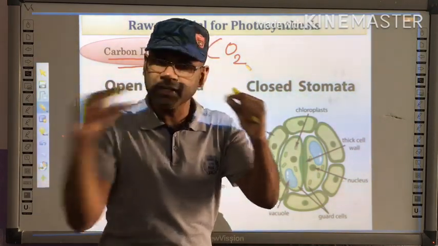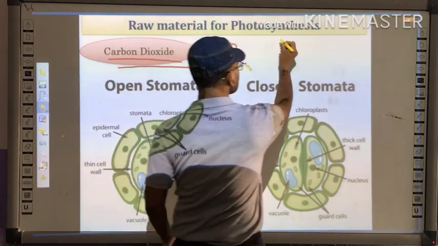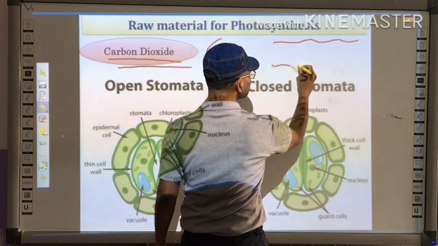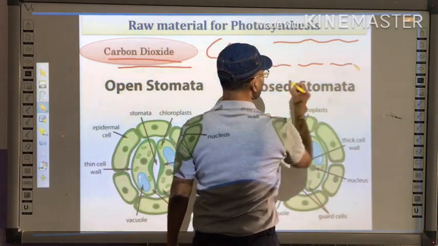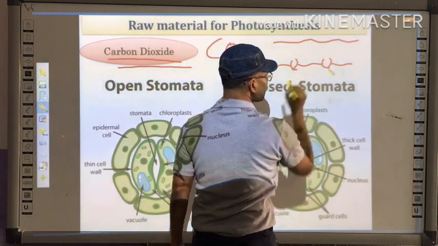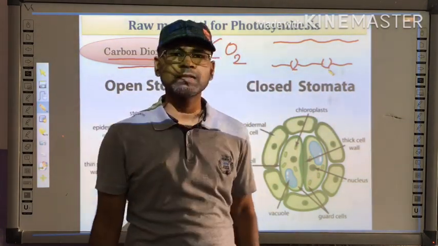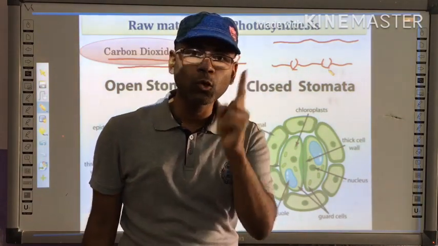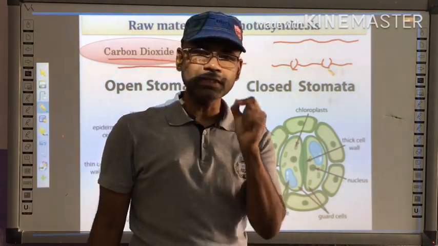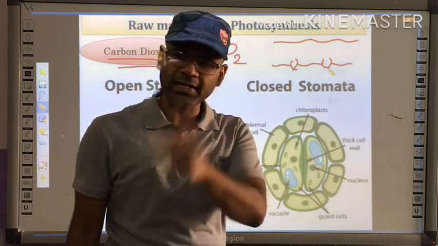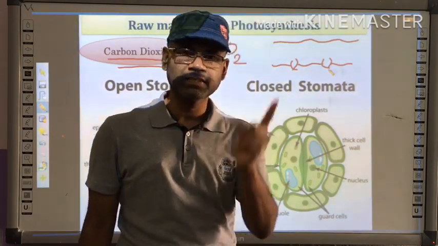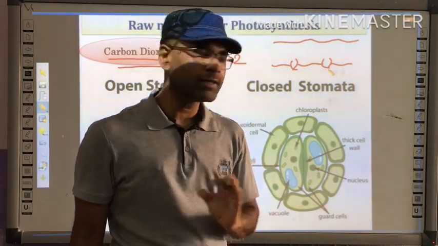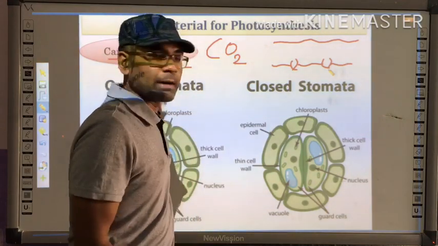Suppose the upper epidermis is continuous, but the lower epidermis has some gaps, and these gaps have pores, which are called stomata, present at the lower surface of the leaf. These stomata are the site for gaseous exchange as well as transpiration. During this gaseous exchange, carbon dioxide is taken up by the plant.